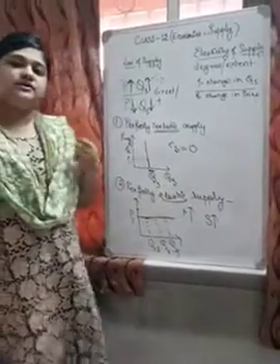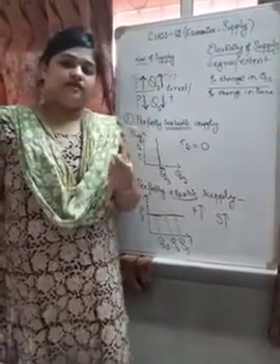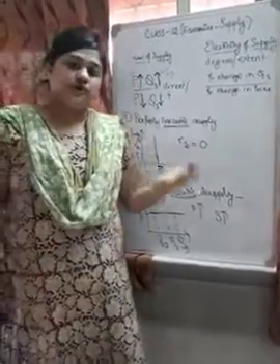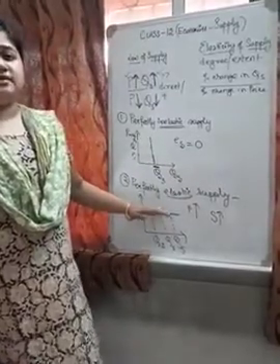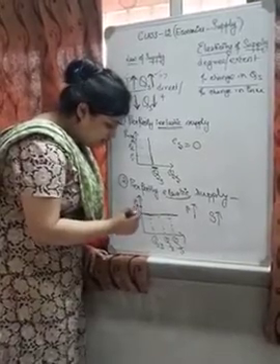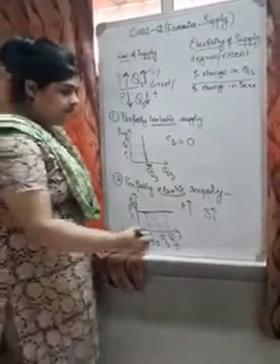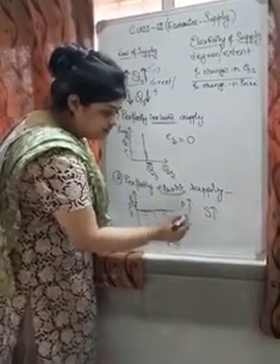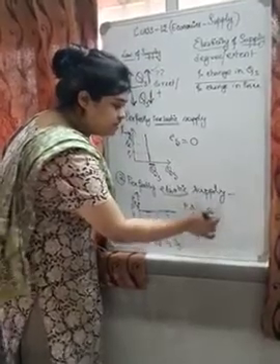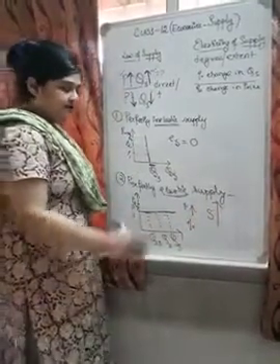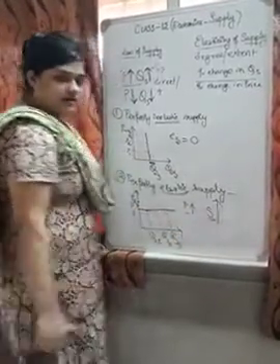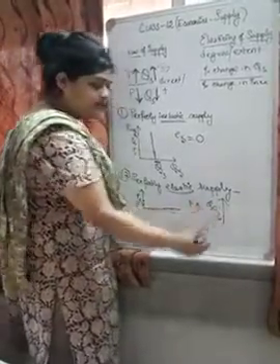If the price increases a bit, in order to take the profit incentives from the market, the producers will increase the supply so much that you cannot obtain the graph over here. What will happen if the price increases slightly from P1 to P2? That means the percentage change in price is less, but the percentage change in supply is more. So can you see the law of supply is followed? P increases, quantity supplied increases in the market.